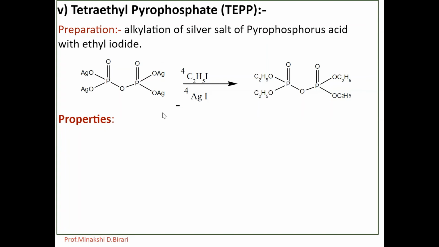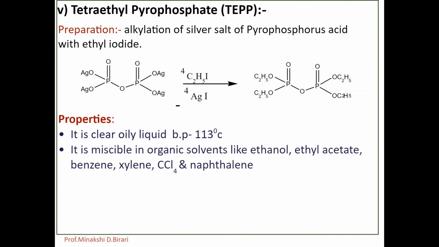What are the properties? It is a clear oily liquid having boiling point 113 degrees Celsius at 0.05 mm of Hg. It is miscible in water and in organic solvents, ethanol, ethyl acetate, CCl4, benzene, xylene and methylated naphthalenes, but not in kerosene or mineral oils. It is immiscible in kerosene.